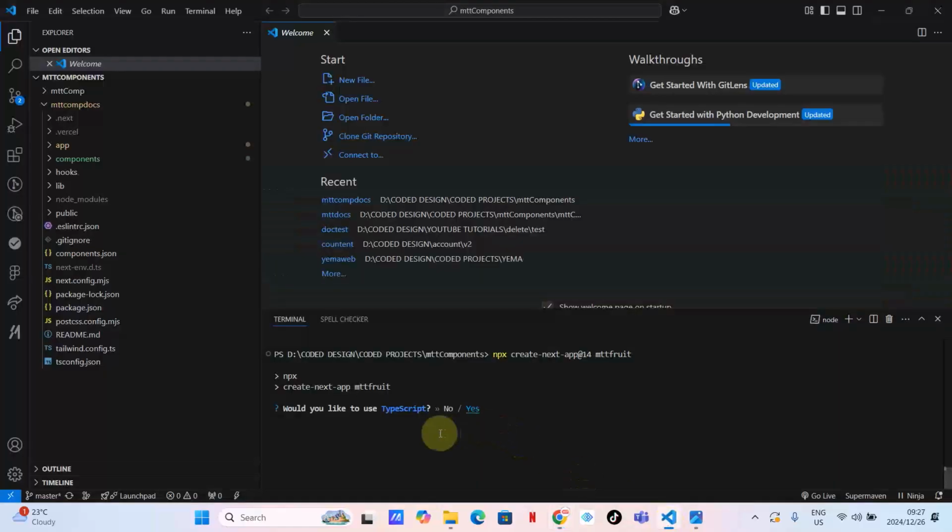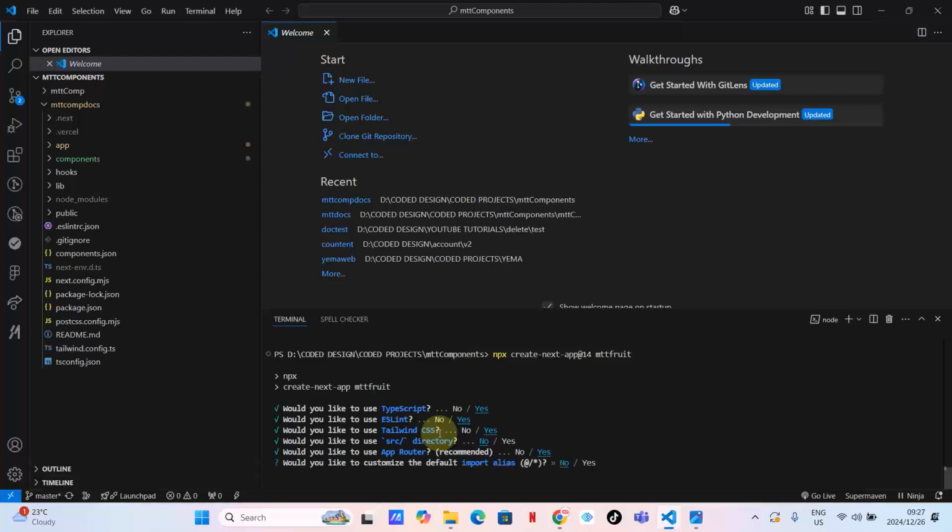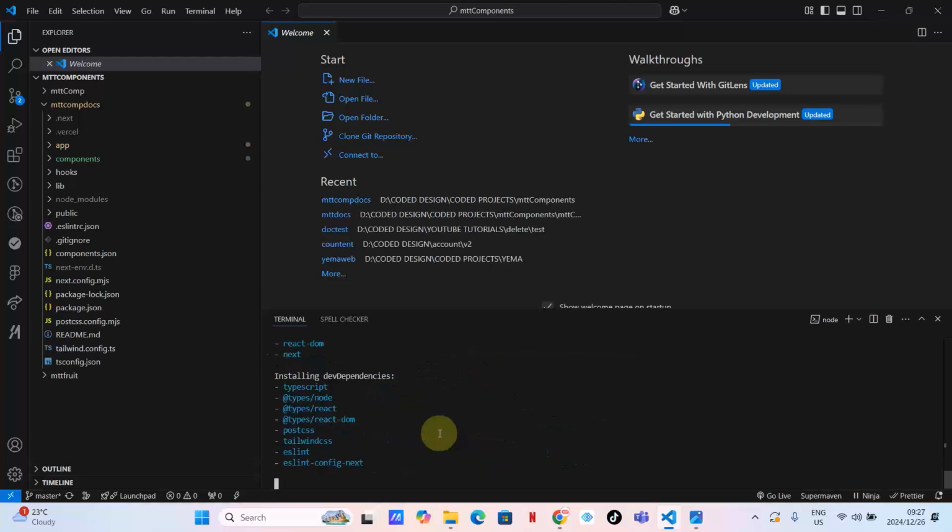Let's just check here. As you can see, guys, it's asking me, do I want to use TypeScript? Yes. ESLint? Yes. Tailwind CSS? Yes. No. Yes, okay. Here, basically, you can just click enter, enter, enter, and that's it.